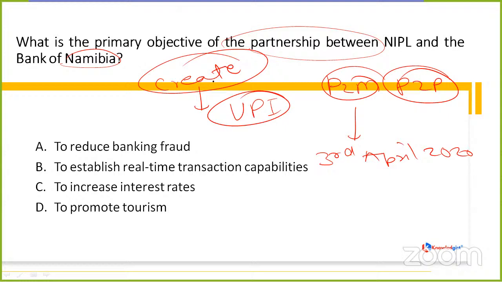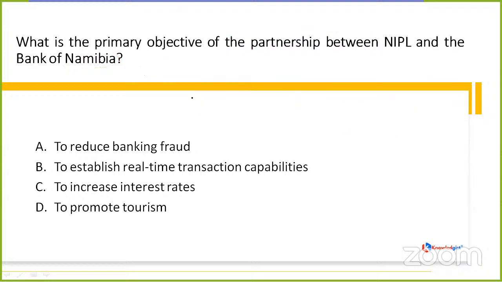So, what is the correct answer according to you guys? I have told you this much information. You must have gone through the question. What is the correct answer? Anyone? Anyone wants to tell me?